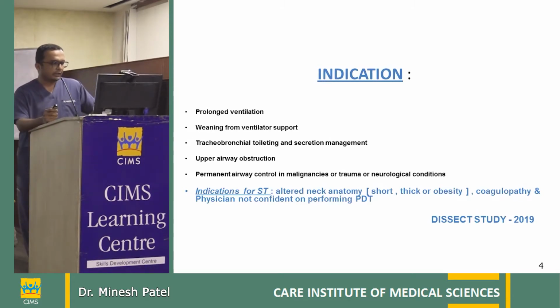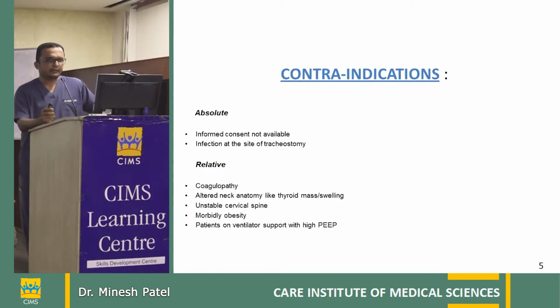According to the DISEC study, the general indications to go for conventional tracheostomy are altered neck anatomy, short, thick neck or obesity, coagulopathy, and when the primary doctor is not confident or does not have experience with doing the PDT. As for contraindications, there is none as such, except infection at the site. Coagulopathy is relative, and altered neck anatomy is also relative. Unstable cervical spine, if you require, you can do it. Morbid obesity now is not an absolute contraindication, and neither is a patient on high PEEP, but for this you require at least an FiO2 requirement around 60%. The standard recommendation is to use bronchoscopy.